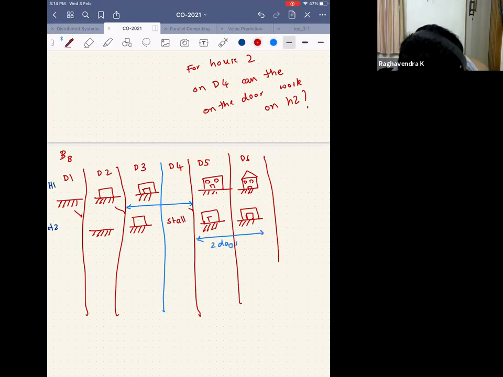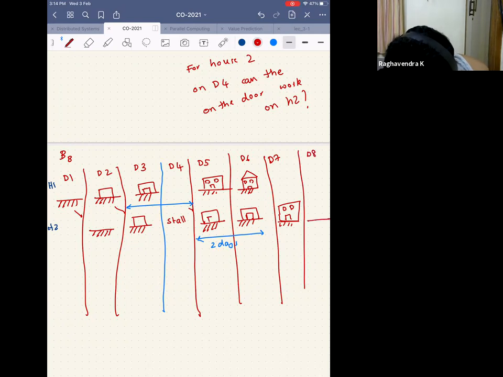Then on day 7, the person who is putting the windows will come and finish it off for you. And then on day 8, somebody who is putting the roof will come and finish it for you. So you had a new house on day 6, a new house on day 8.